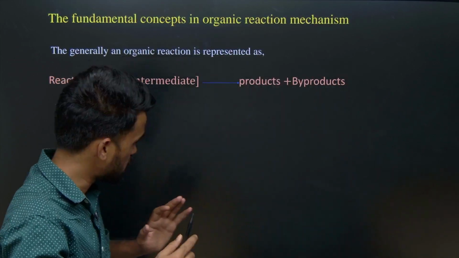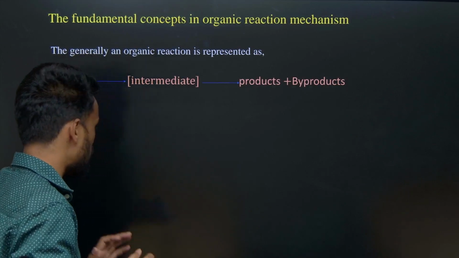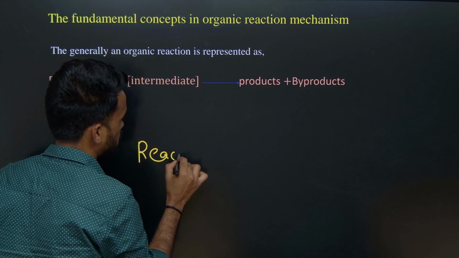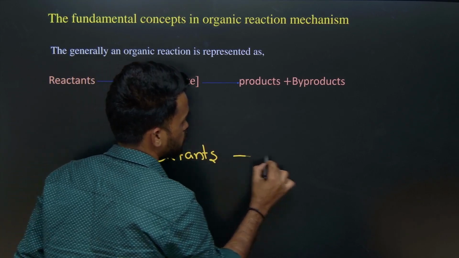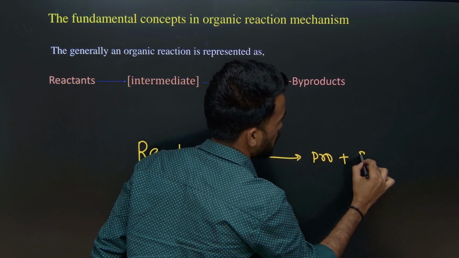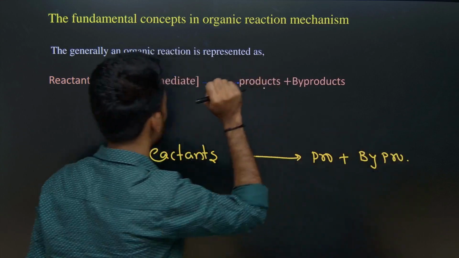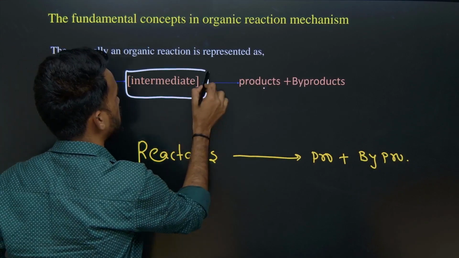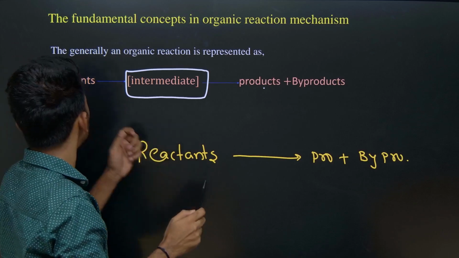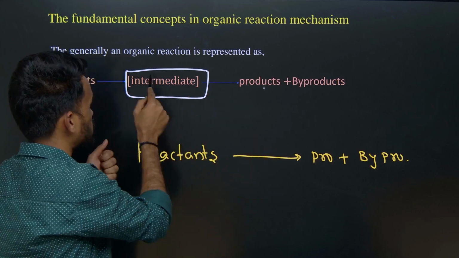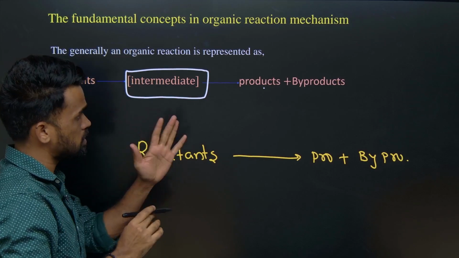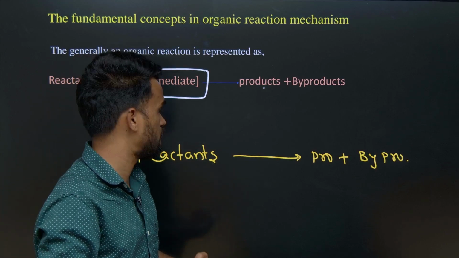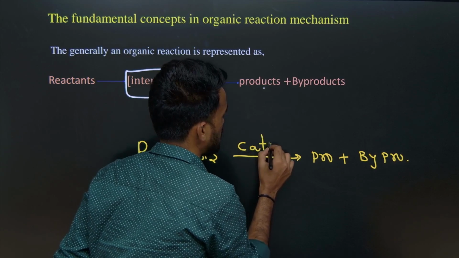Let us begin with the very basics. First of all, we know organic chemical reactions are represented something like this: reactants converting into products plus some byproducts, right? During the course of the reaction from reactant to product, we may expect something called an intermediate in between. During this transformation, in order to speed up the reaction and enhance its rate, we may also use something called a catalyst.